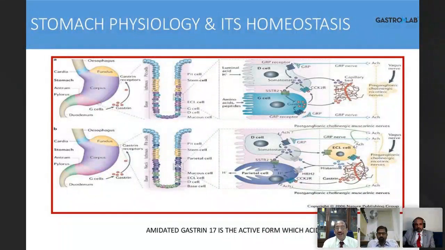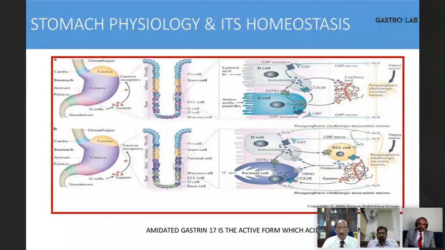Whenever acid is secreted, the G cell stimulates the parietal cell to produce acid, and the acid goes and stimulates the D cell to produce somatostatin, which inhibits the G cell. This is to prevent unabated acid production by the stomach. The gastrin also stimulates the enterochromaffin-like cell, which produces histamine. So this is where the H2 blockers block this area, and the proton pumps block this area.